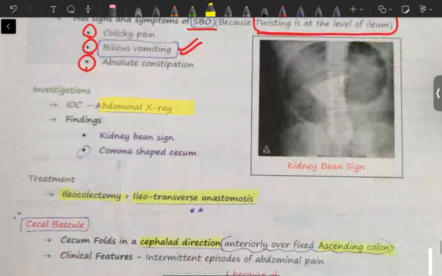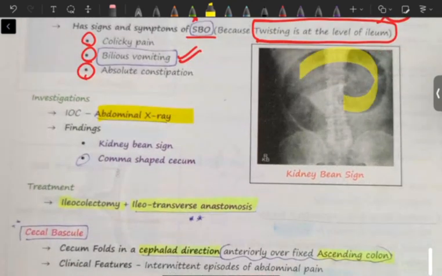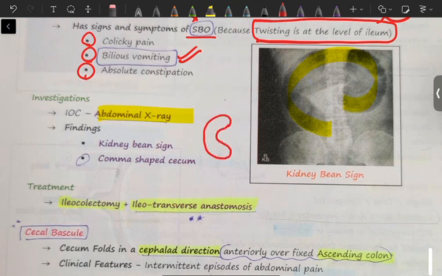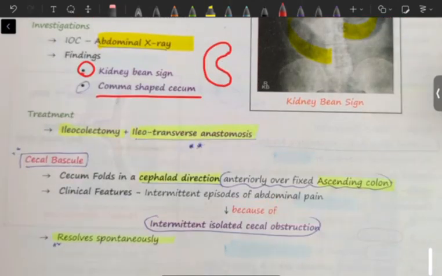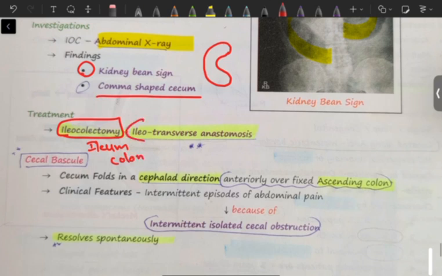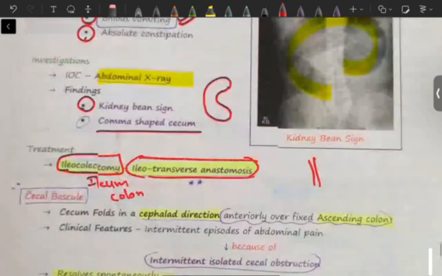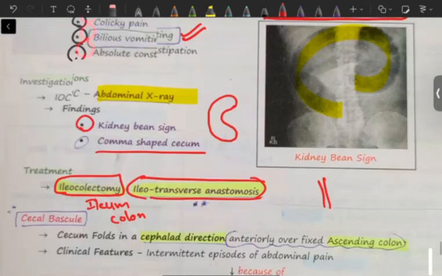So how will we come to the conclusion that it is a cecal volvulus? We'll go for abdominal X-ray. In abdominal X-ray, you will be seeing a kidney bean sign, like how a kidney looks, it appears like that, kidney bean sign. Or you can also say comma shaped cecum. Okay, so what is the treatment here? What all is involved, we should remove that. Ileocolectomy, ileum and cecum or ileum and colon is involved, we'll remove that. And then whatever part of the ileum is remaining will be directly anastomosed with transverse colon, that is ileotransverse anastomosis. So this was about cecal volvulus.